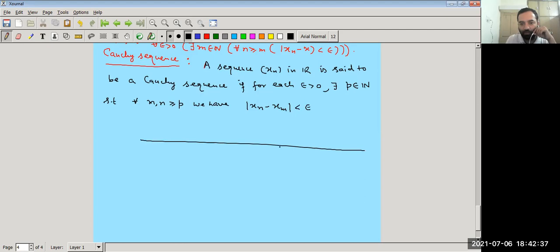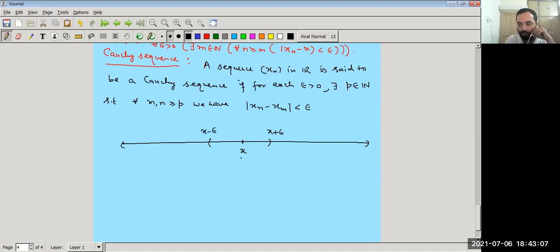So geometrically, how can we show that a sequence is convergent? Let xn be a sequence, and it is said to be a Cauchy sequence if there exists a real number x such that for every interval of epsilon distance from x, that is x plus epsilon and x minus epsilon, our x1, x2, x3, x4 and so on up to xp minus 1 all lie outside.